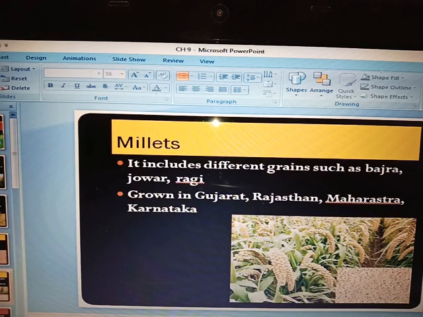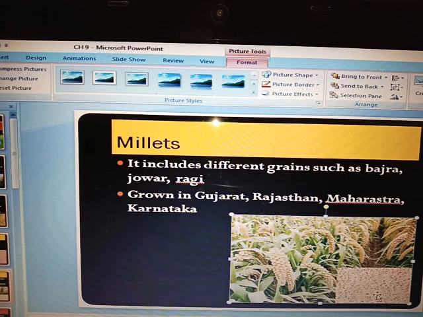Next, millets is another food crop. You can see the picture of millets. The crop looks like this when it is grown, and then one by one the grains are collected.